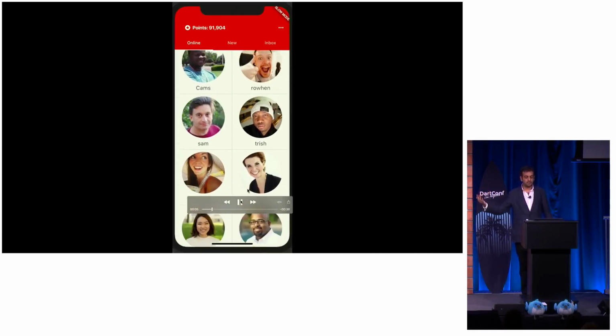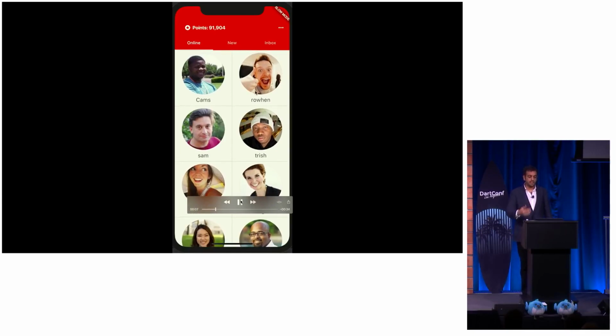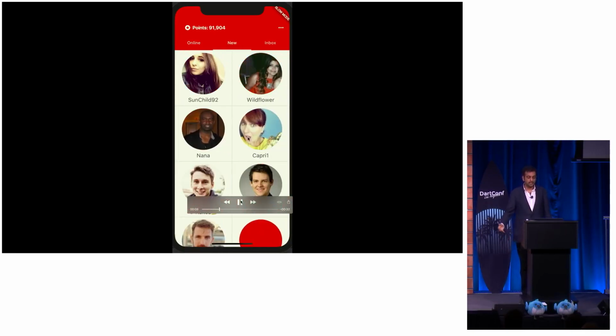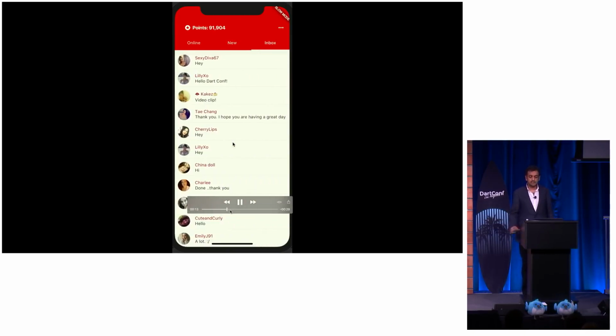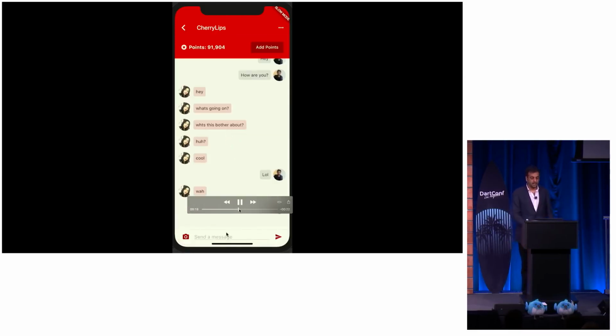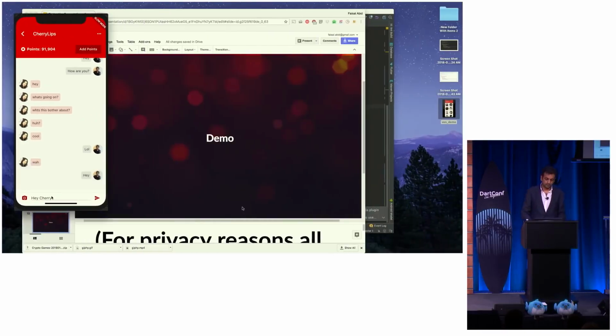You can scroll. There's a bunch of people there. That crazy guy over there. I can see the new members that just recently joined. And then I can see a list of all people that have sent me a message. I can click on a person, for example, this person right here, and send them a message, right? Simple, and that's about it.